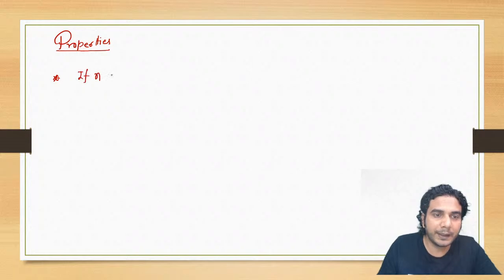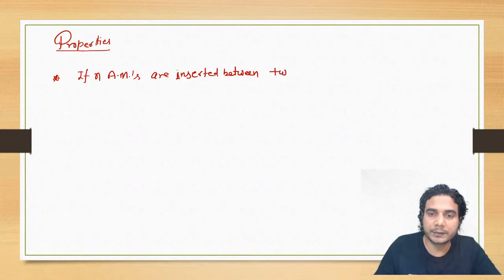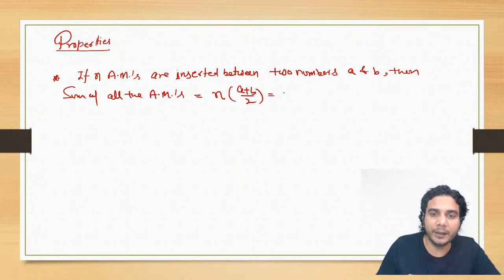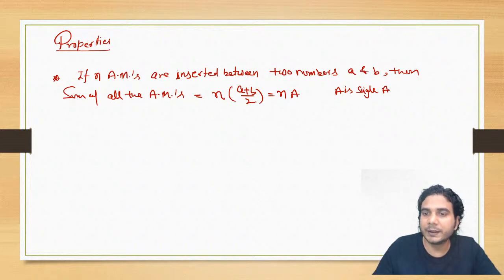If n arithmetic means are inserted between two numbers A and B, then the sum of all the arithmetic means is equal to n times (a plus b) by 2, which is the single arithmetic mean between A and B, all right?